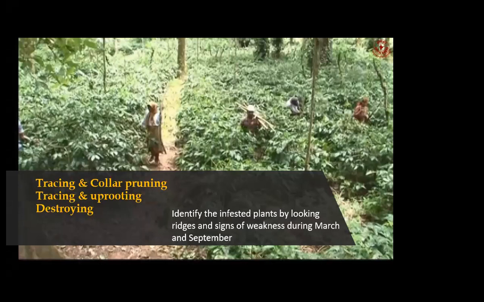First, for tracing, as I mentioned in the earlier slides, based on the symptoms, you need to identify the infested plants before the commencement of the flight period. Why? Because if you do tracing after the flight period, there is no use. The tracing operation should be completed before the commencement of the flight period, that is April and October.